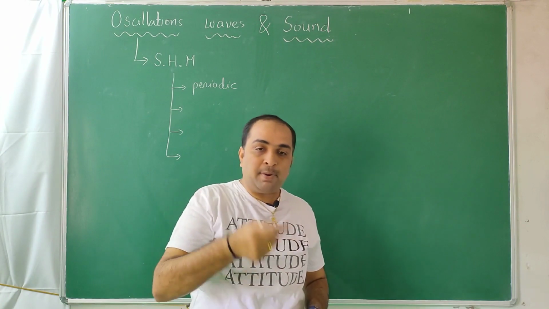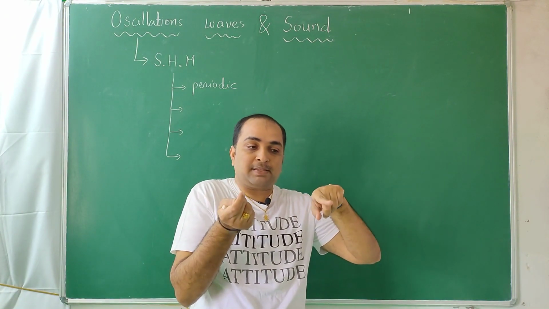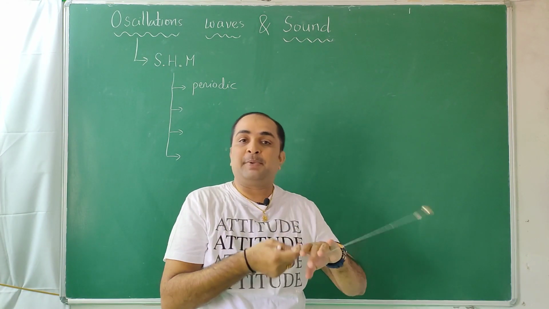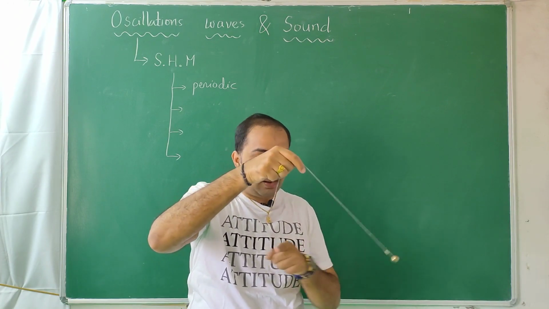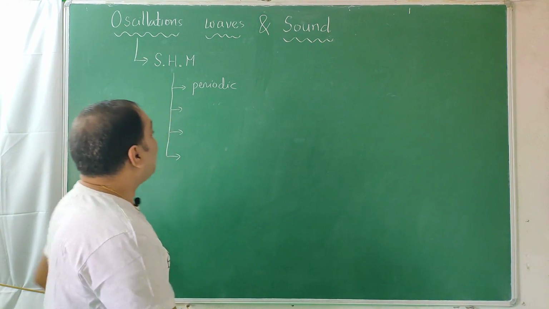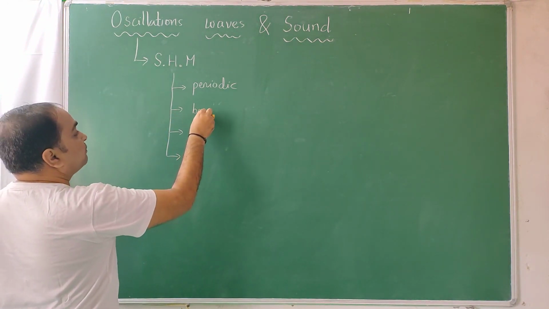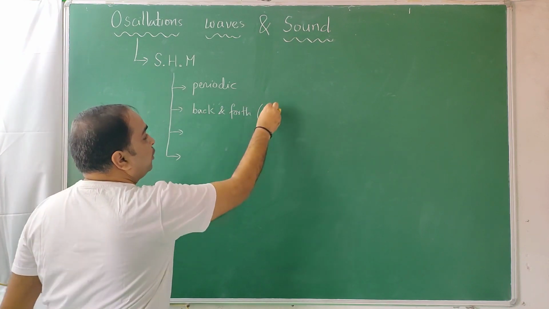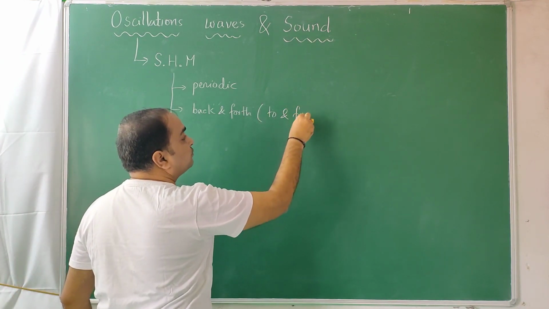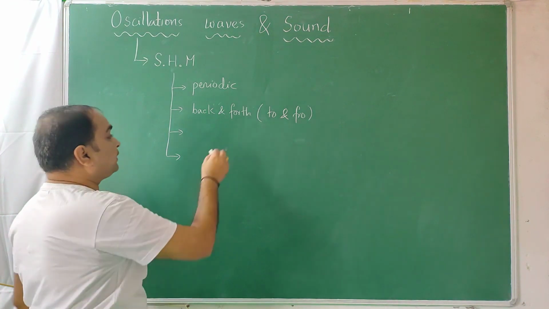Second thing, it can come back like this also. See, it is coming back to the same place again and again, and it is periodic also. But that is not oscillation. So it should go and come in the same path. So forward and backward, back and forth. In a simple way they call it to and fro, along the same path.